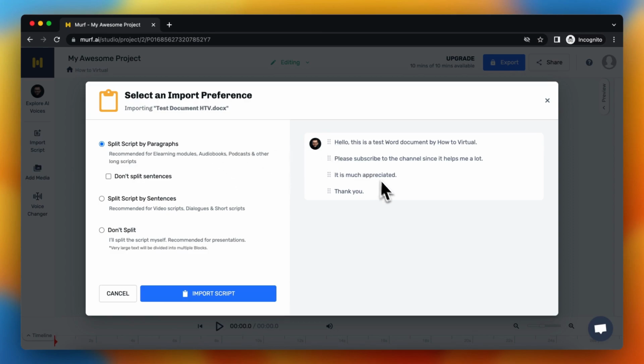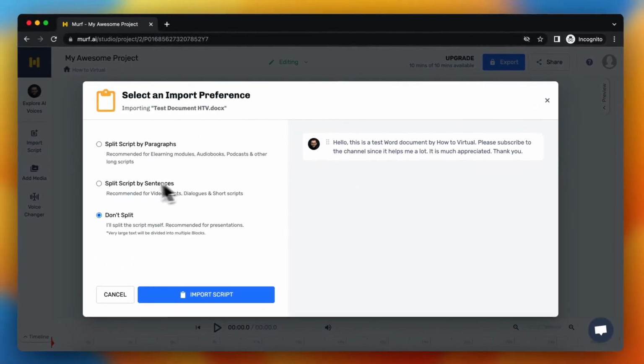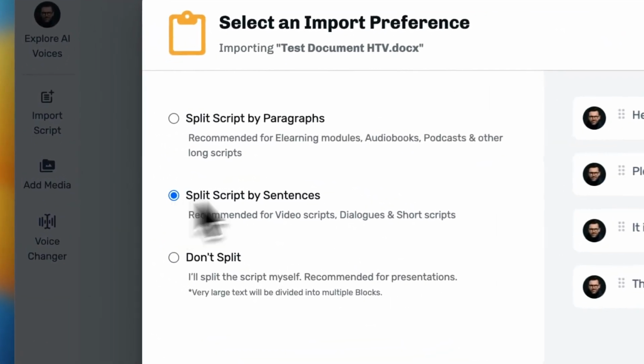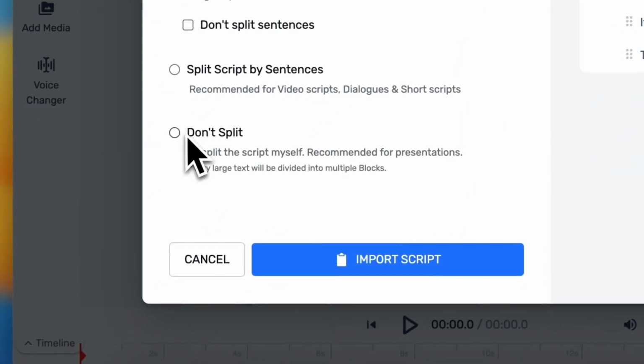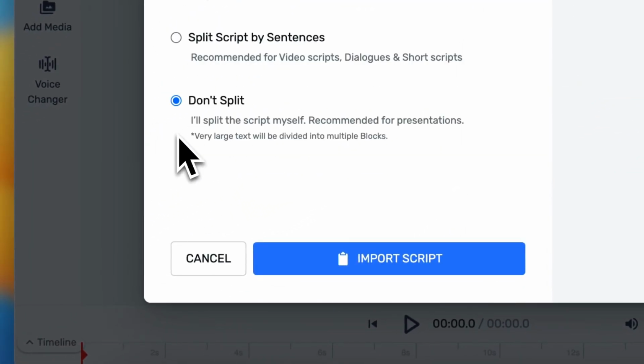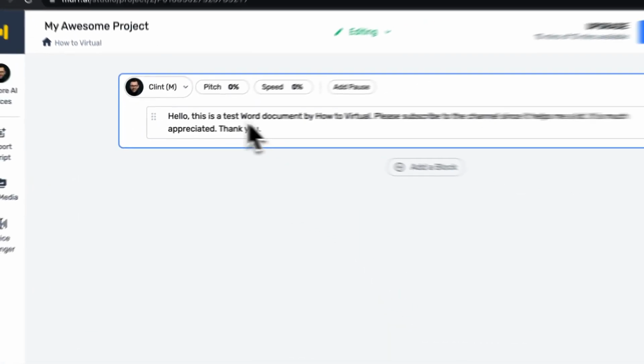So this is the text within my Word file. So now it's automatically split by paragraphs. So you can select don't split, so it's just text how it's in my Word file, or you can split it by sentence, just like this, or by paragraphs, like this. And I am choosing don't split right now. So tap on import script, and boom, there's your text.